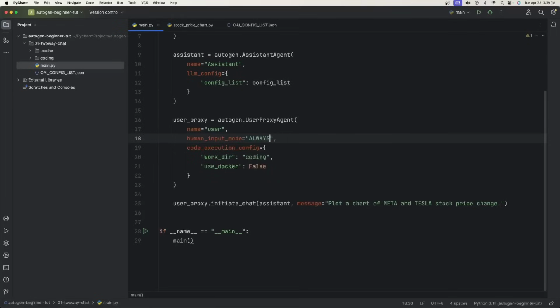If we say always, this means that every time the AI assistant gets something done, we can say, hey, okay, that's good, but maybe add this or remove that. Then we press enter and it'll do something else. Or this can say terminate. What that means is that whenever we're about to terminate, meaning all the agents think that they're done, before we actually terminate, we can say, hey, you know what? I want you to try this instead. So let's test that. Now just change this to terminate and run this again.